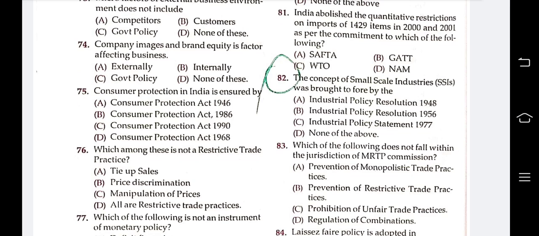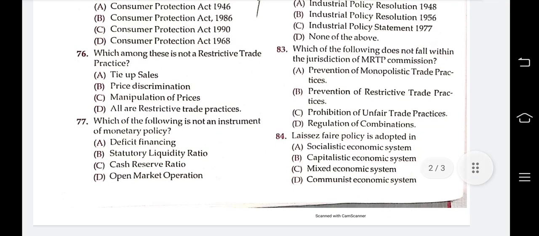Which among these is not a restrictive trade practice? Manipulation of price is not a restrictive trade practice. Okay. Next question is 77.